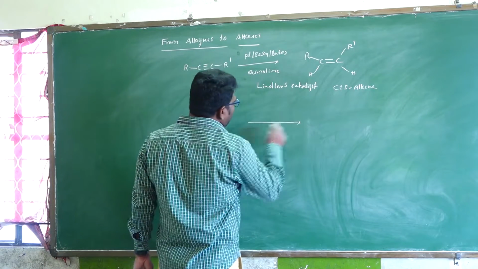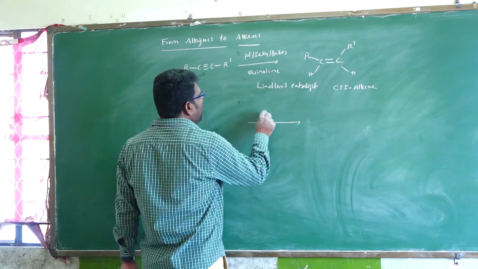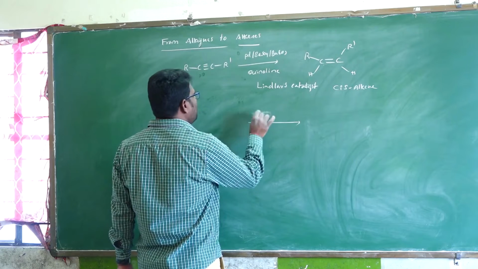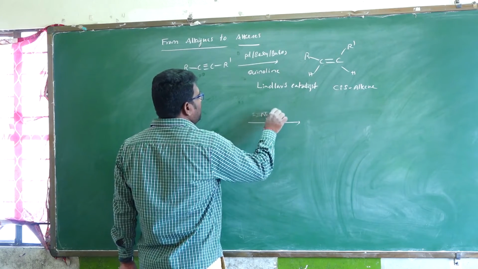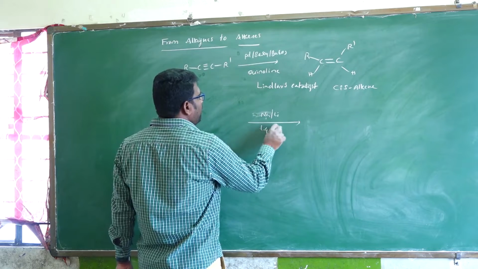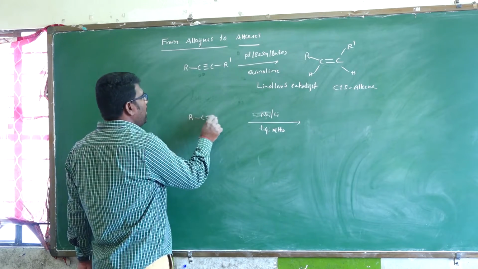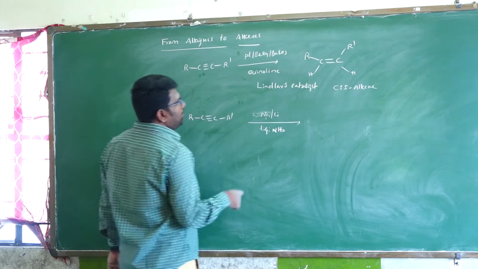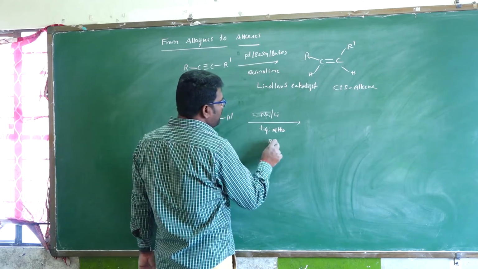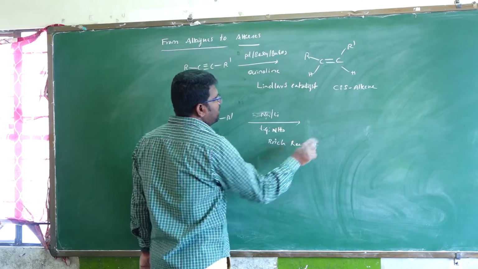Next, in the presence of sodium, lithium, or sodium and lithium with liquid ammonia, the alkyne is the same, but the reagents are different. This is Birch reduction, Birch reagents.